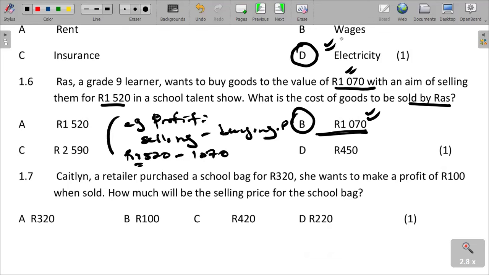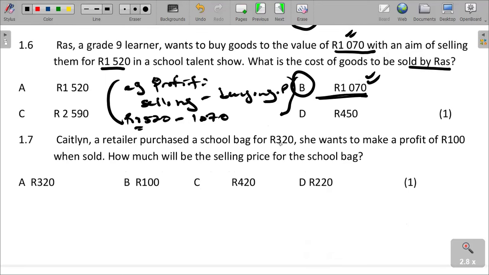That will be the profit if it was asked. But in this case, we are not asked the profit. We are asked the cost, which is stated already there. There is no reason for us to worry much, but I'm saying it for the future, to be ready.